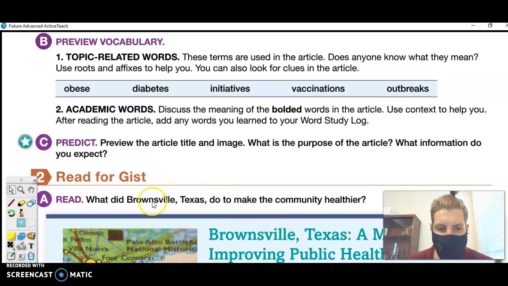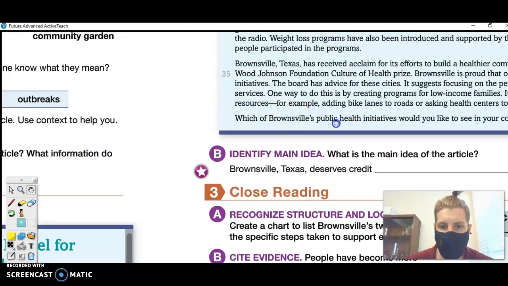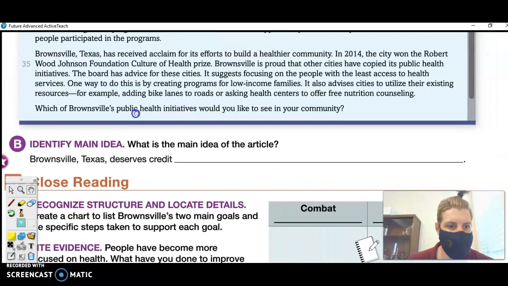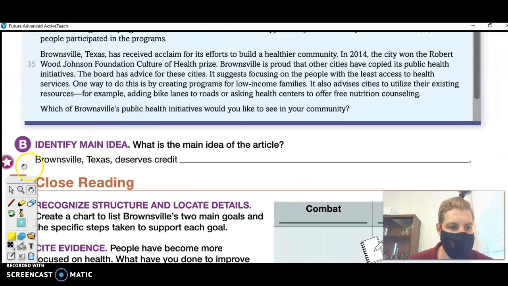When you're finished reading, I'm going to ask you to answer that question in your own words, and then we'll move to part B, identifying the main idea, and we'll talk about how to finish this sentence.